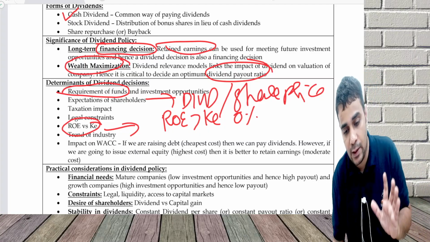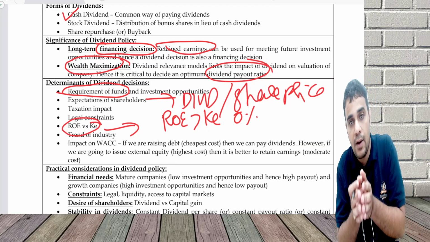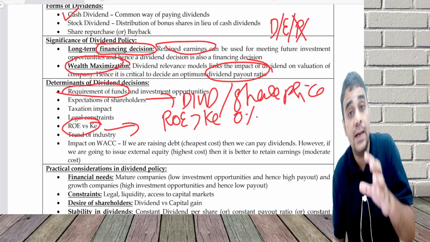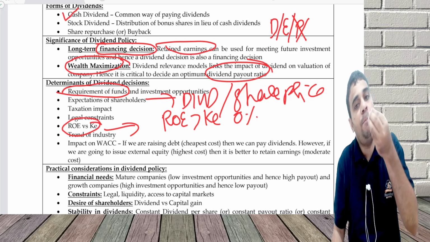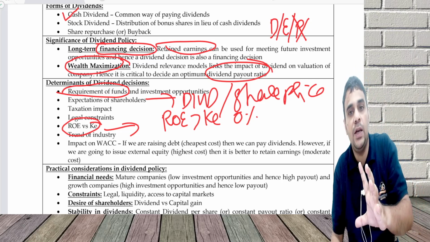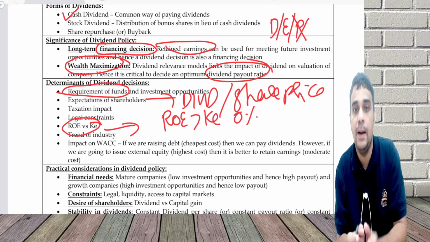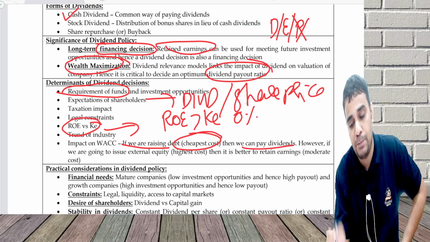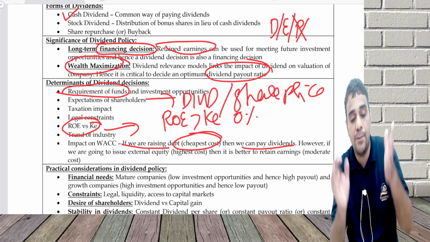Impact on WACC. Now, this is a relatively very important point. Whatever money I need for expansion can come in the form of debt, equity, or preference. Ignore preference; let's assume debt and equity. If debt is available, then debt normally has a cheaper cost. Please use debt and pay dividends to the shareholder. But if you're going to use equity, equity has a higher cost. Is it feasible not to raise equity but to retain the profits? If we are raising debt, the cheapest cost, please pay dividend, no problem. But if you are going to issue external equity, is it feasible to retain earnings?